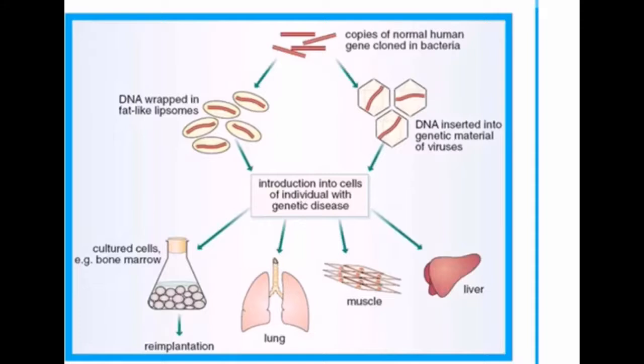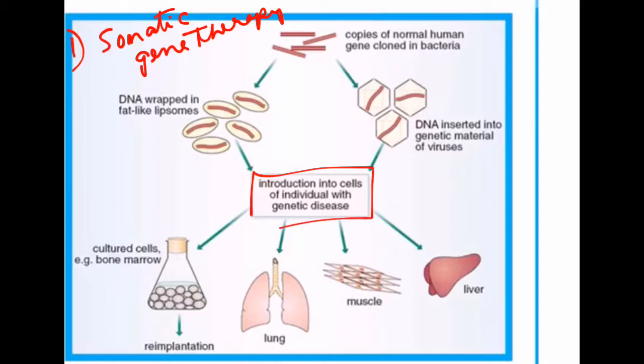Now comes the types of gene therapy. There are basically two types. One is somatic gene therapy, and the other is germline gene therapy. If we talk about somatic gene therapy, it means the therapeutic gene is transferred into somatic cells. For example, introduction of a gene into bone marrow cells, blood cells, skin cells, etc.